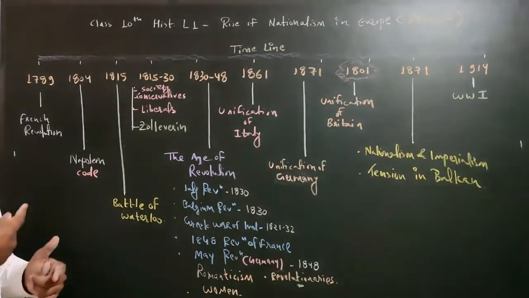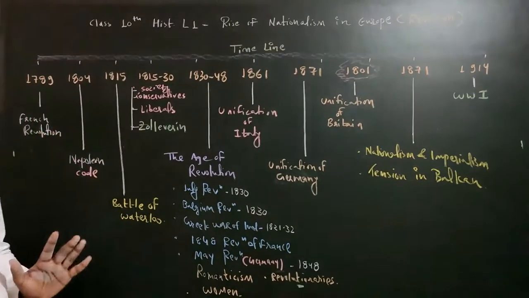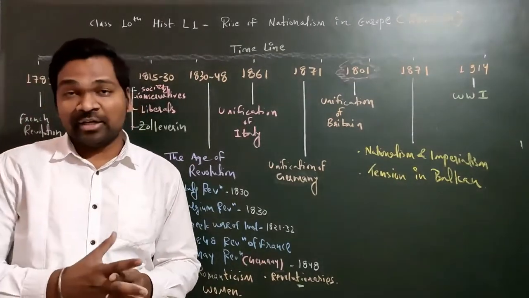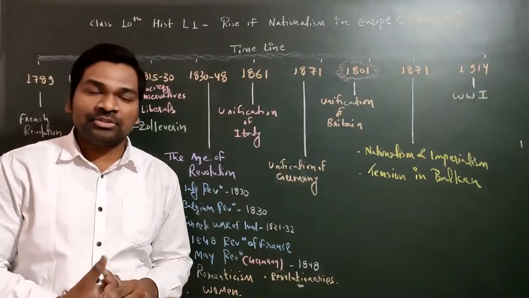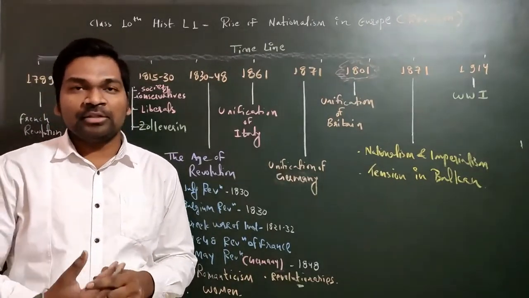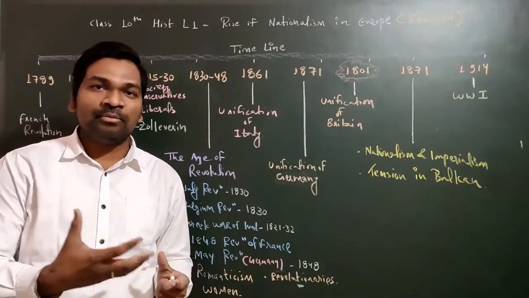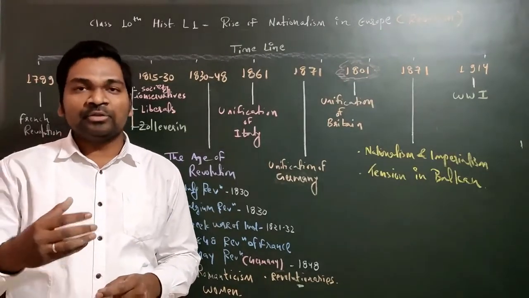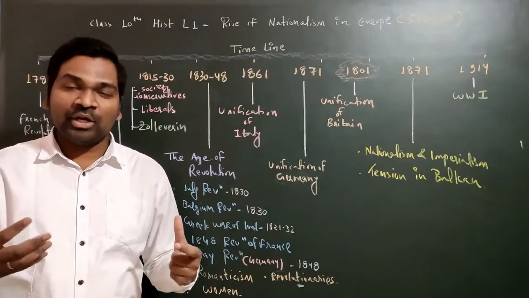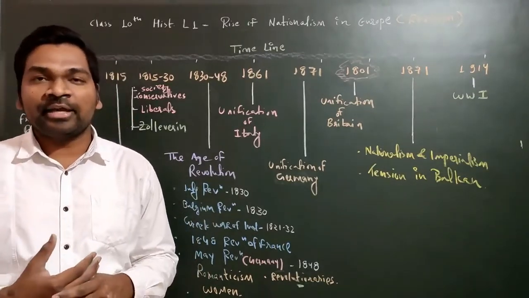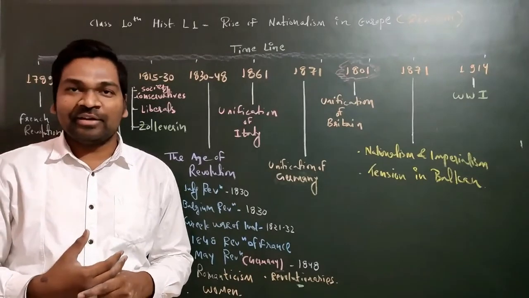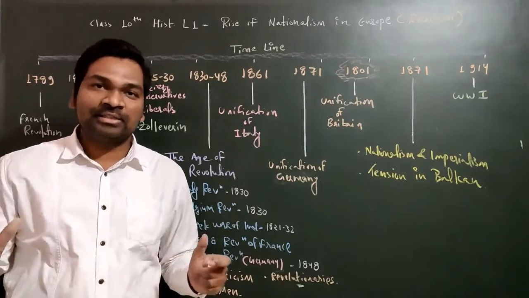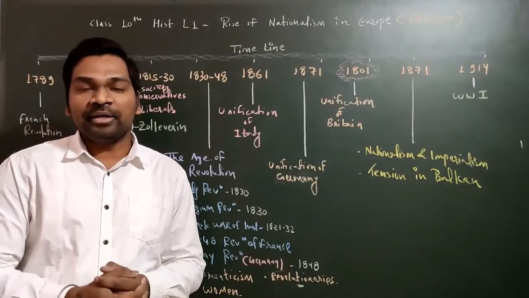We will see these changes starting from the French Revolution. As you all know, in class 9th we have already seen the French Revolution that took place in 1789. This French Revolution established the republican government in France, and it gave the message of equality, liberty and fraternity to the entire people of the world. It also taught us that if the common people are united, then they can defeat the king of their country. So the same thing they did.